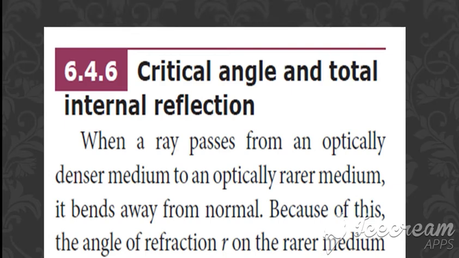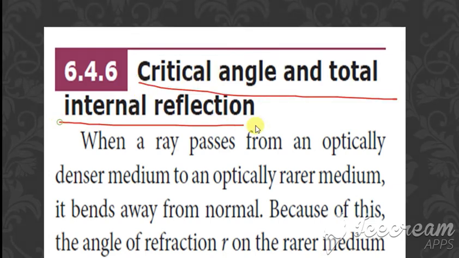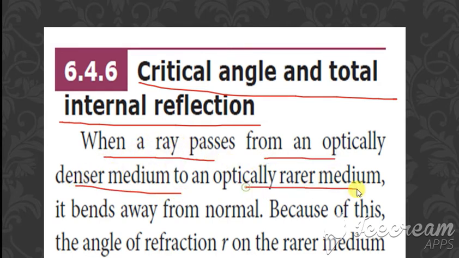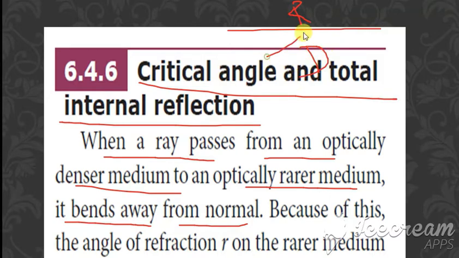Next is critical angle and total internal reflection. So what is this critical angle and total internal reflection? When a light passes from an optically denser medium to an optically rarer medium, it bends away from the normal. As we have seen, if we consider the two mediums, rarer and denser, what happens is it bends away from the normal.